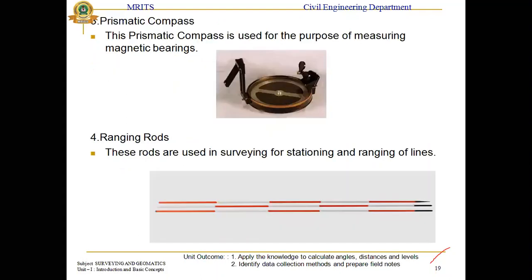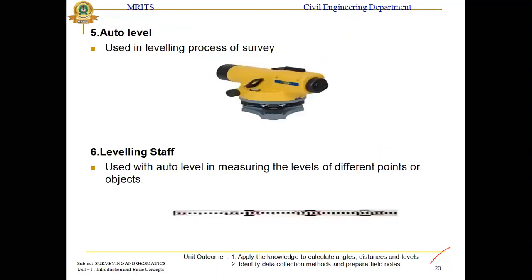Different types will be used from the surveying point of view in measurement. The prismatic compass and ranging rod: the prismatic compass is for angle measurements, and the ranging rod is used for ranging. I already discussed the auto level and leveling staff. Auto level will be used for different angle measurements, for different processes.